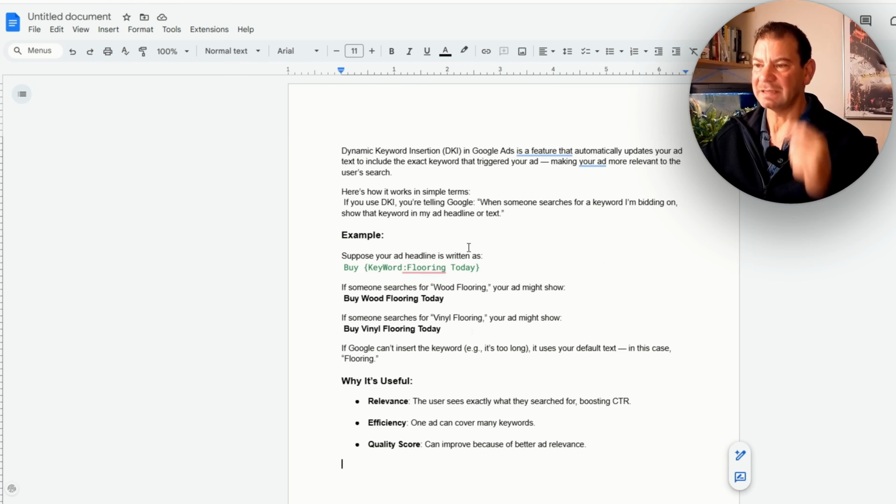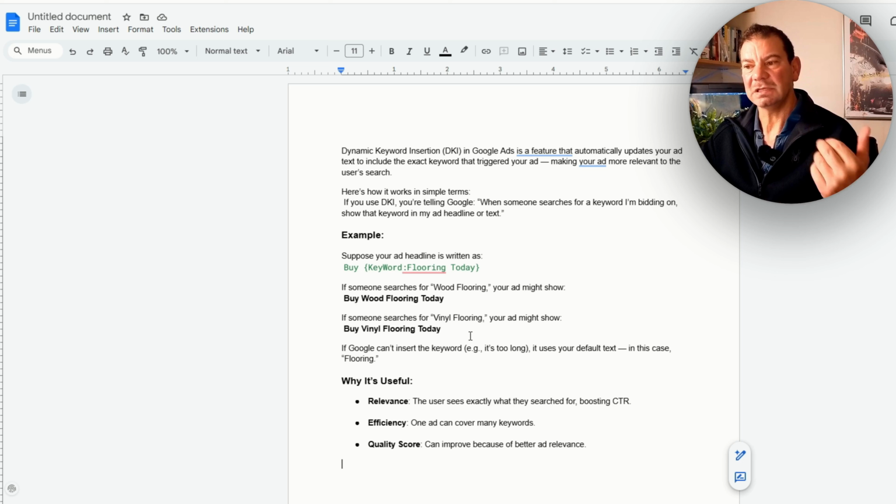As an example, suppose your ad headline is "buy flooring today". If somebody searches for wood flooring, your ad might say "buy wood flooring today". If somebody searches for vinyl flooring, your ad might say "buy vinyl flooring today". You can see how it dynamically changes based on what people are searching, which makes it more relevant.